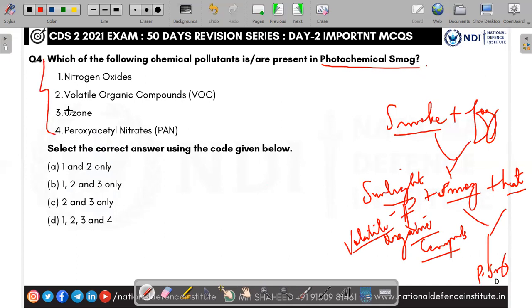Here you can see all 1, 2, 3 and 4 are components of photochemical smog. Nitrogen oxides are from vehicles; volatile organic compounds, VOCs, are also from vehicular emission; ozone; and peroxyacetyl nitrates, from petroleum. All combined, with the presence of sunlight and heat, form photochemical smog. So the correct answer is D, 1, 2, 3 and 4.